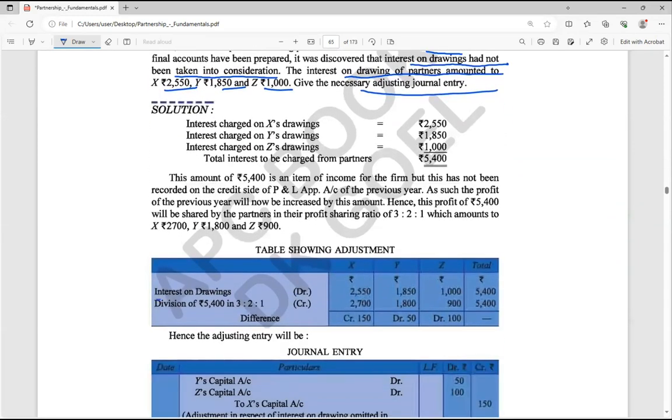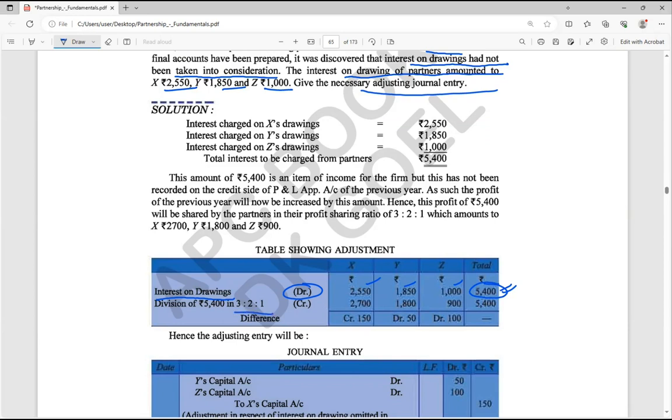So interest on drawings, we are going to debit here. All the amount is debited. The total debited amount in capital is 5,400. Now this amount of 5,400 should be credited back from the partners' capital accounts only.